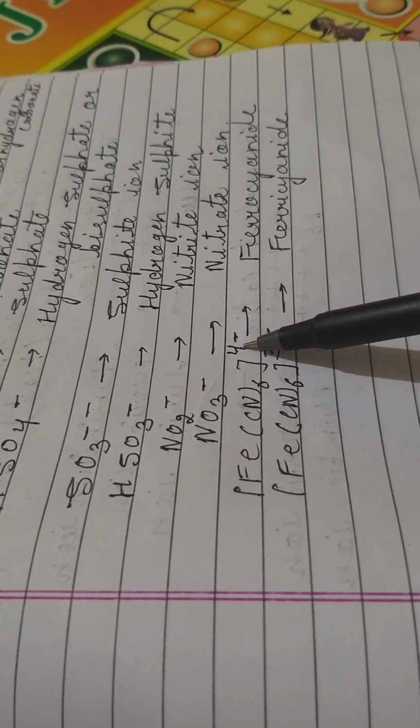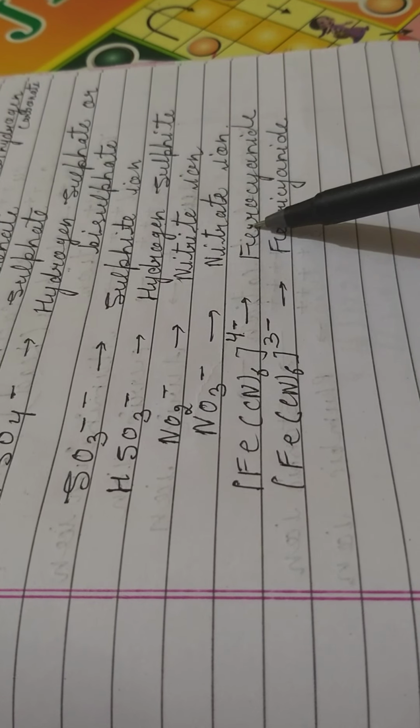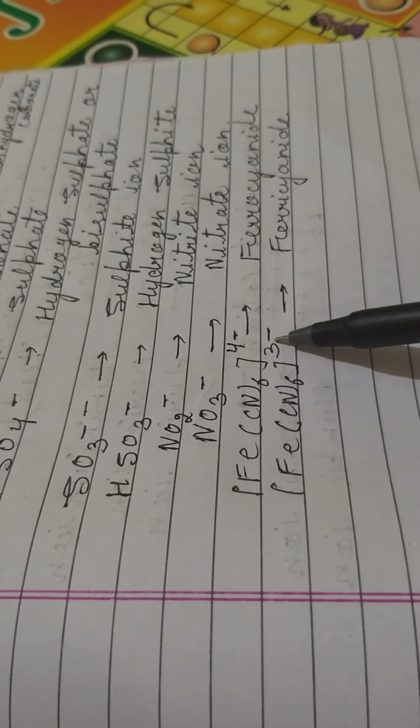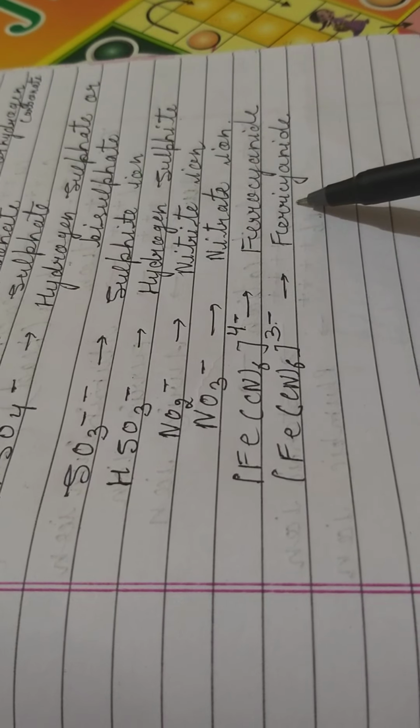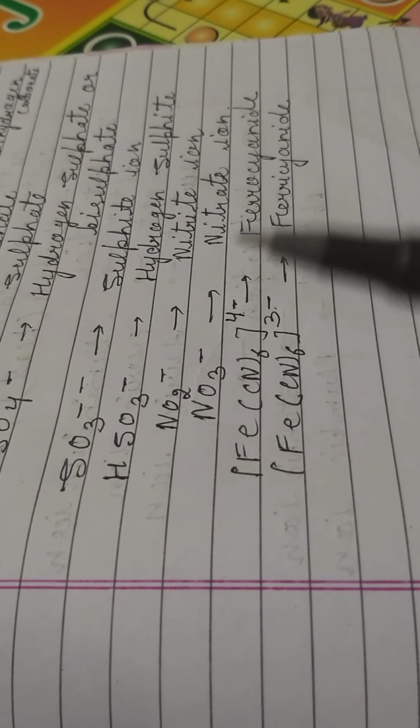If 4 negative charges are there, we have to call it ferrocyanide. If 3 negative charges are there, then we have to call it ferricyanide. I think you all have got the introduction about the cations and anions. Let's start the formation of some important chemical formulas.